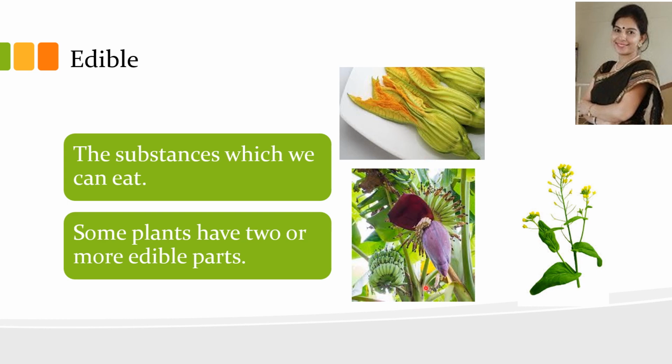We eat the banana plant, the fruits of banana. The ripe fruits are eaten as fruit, raw fruits are eaten as vegetables. The flowers and the stems are also eaten. Now mustard, we eat the flowers, the seeds of mustard and the leaves of mustard.